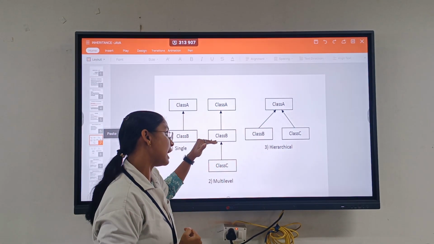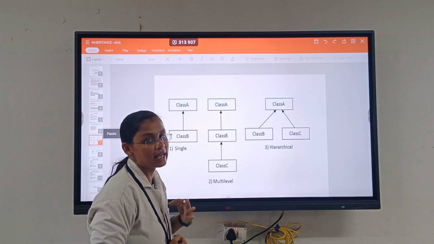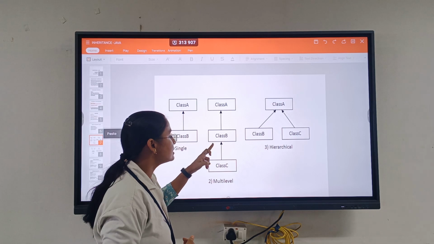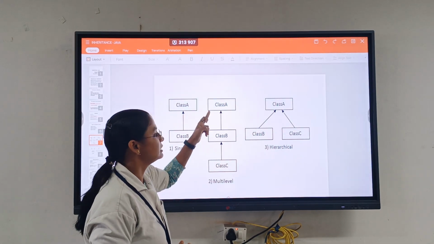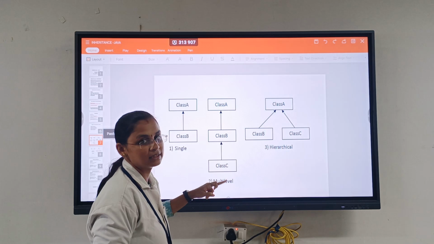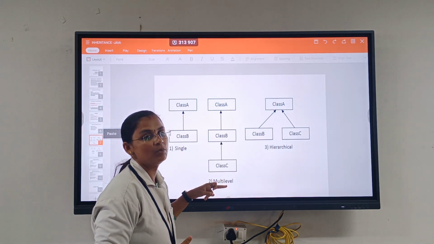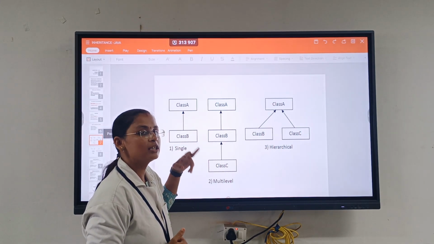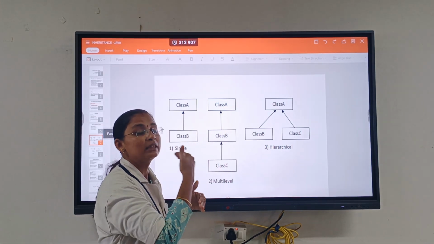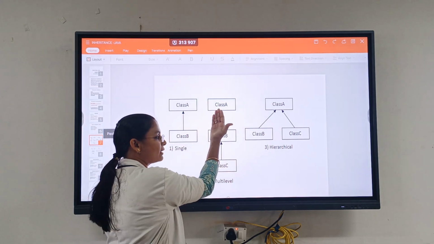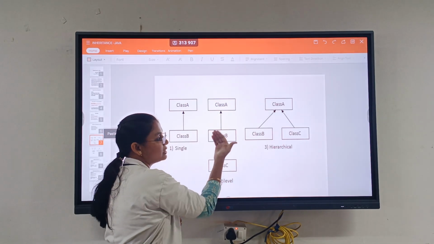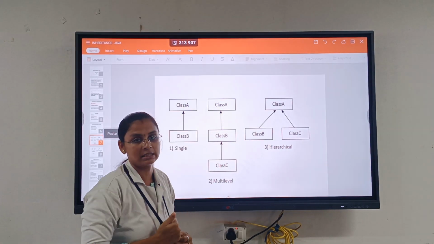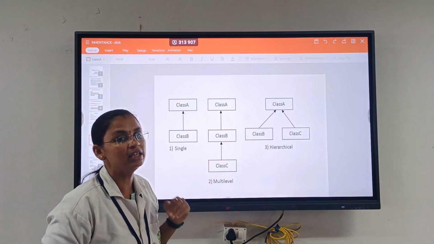Here class C, class B, class A: three classes are there. This is a parent class, this is a derived class, and this is derived from the parent class. This is the grandfather, this is the father, this is the son. Like that, he is inheriting from him, and he is inheriting from him. He or she inherits the concepts from their parent class. We have one parent class and two base classes. This parent class is inheriting from here, and this one is inheriting from C. Like that, this is multi-level inheritance.